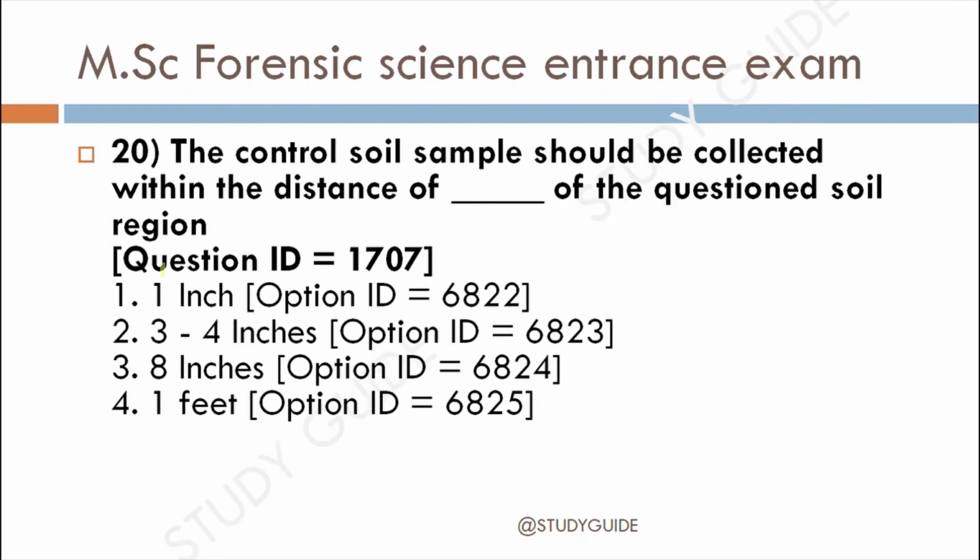Last question, question 20 for this session. The control soil sample should be collected within a distance of dash of the questioned soil region. Option 1, 1 inch. Option 2, 3 or 4 inches. Option 3, 8 inches. Option 4, 1 foot. The correct answer for this is option 2, 3 or 4 inches.